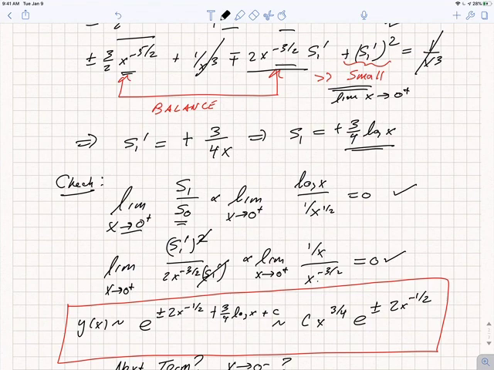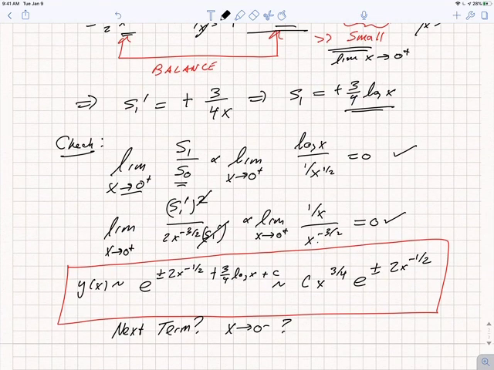So everything's consistent. I have an expansion then that says y is asymptotic to e to the s0 plus s1. s0 is plus or minus 2x to the minus 1/2, plus 3/4 log x plus a constant. So overall, the behavior in the limit x goes to 0 from the positive side of the solutions of this differential equation are proportional to x to the minus 3/4 times e to the plus or minus 2x to the minus 1/2. This is just the start of an asymptotic expansion.